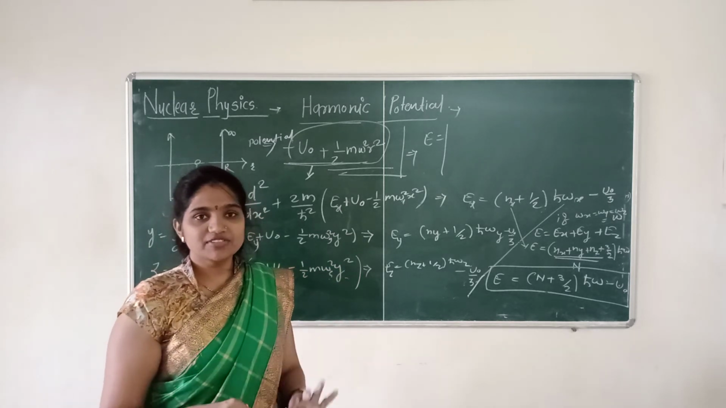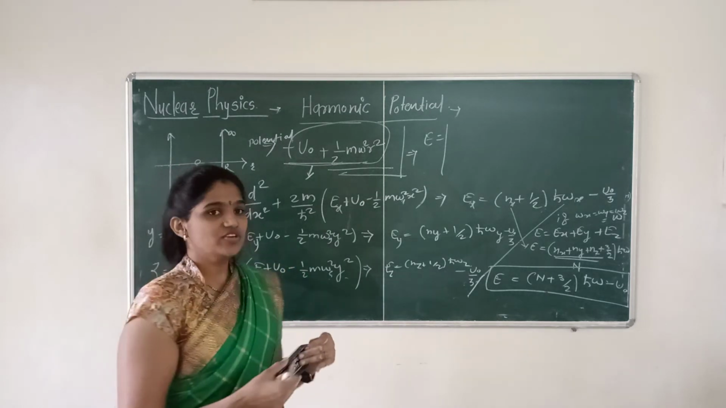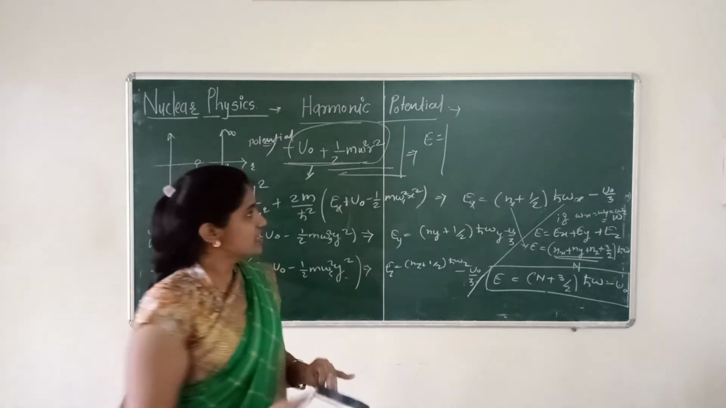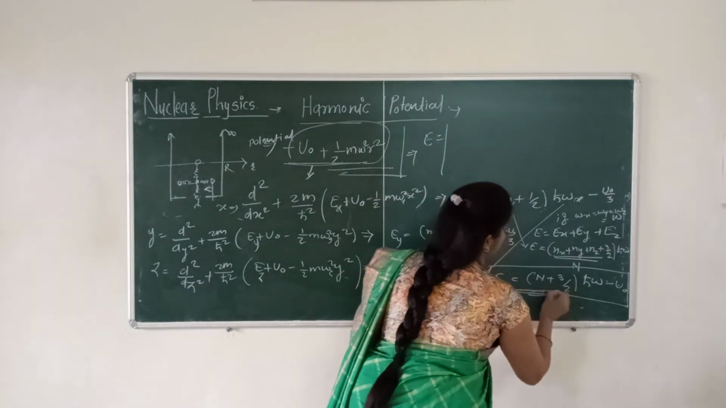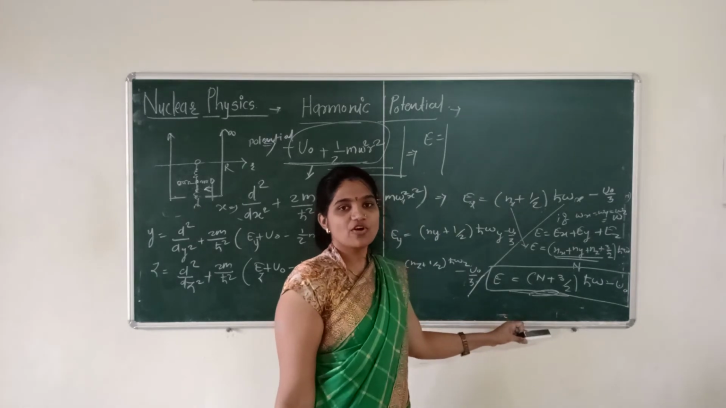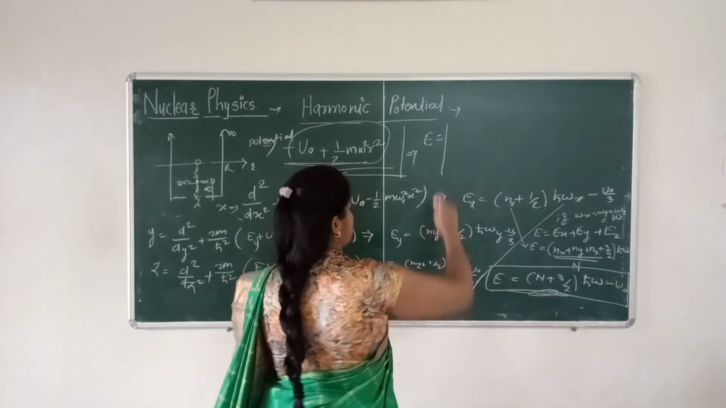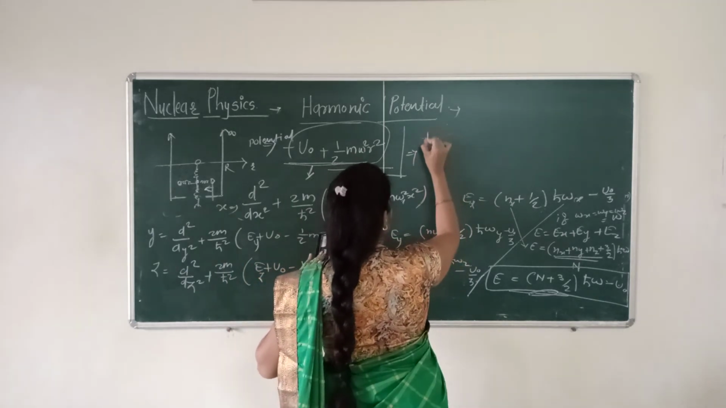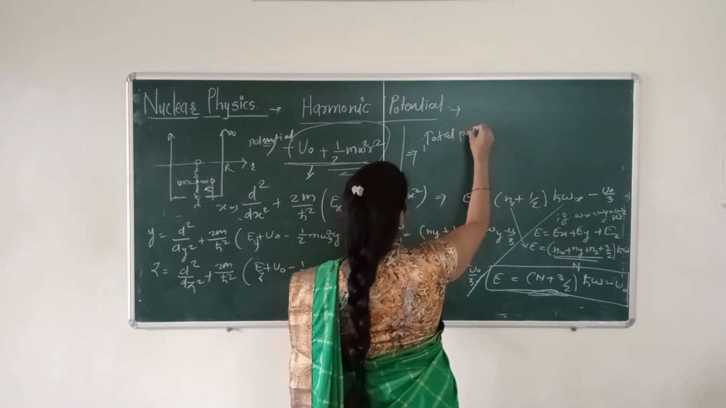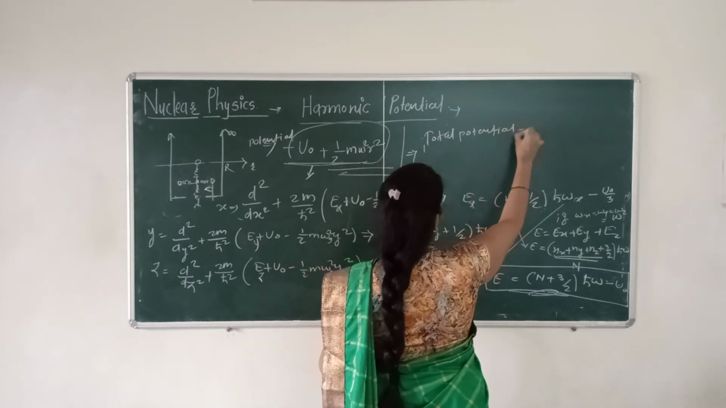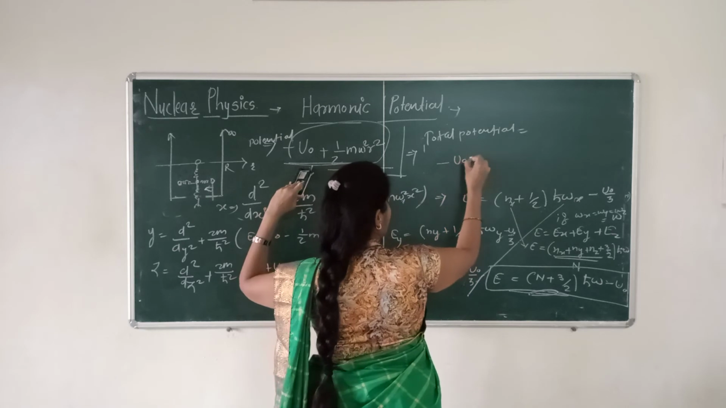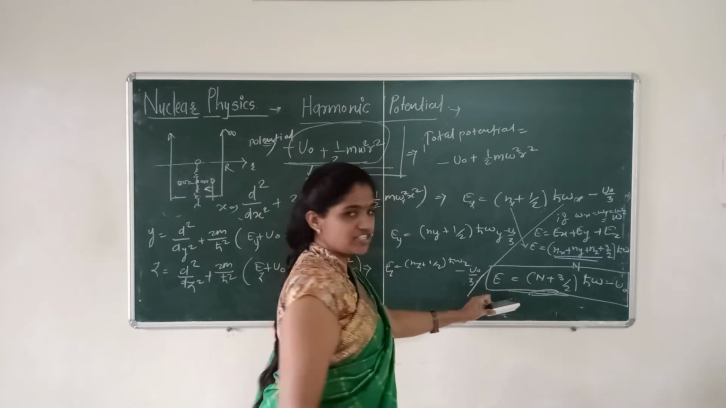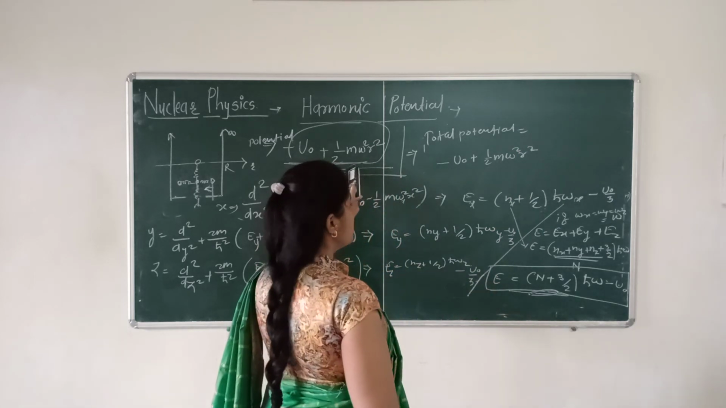But there is one term also there. When the nucleons are moving in the nucleus, they feel a spin orbit coupling, and there is one term for that. That term is due to the spin orbit coupling. Now we can write the total potential for that nucleon. The total potential is written as minus u naught plus 1/2 m omega square r square. That is the total energy for that nucleon, and that is the total potential.